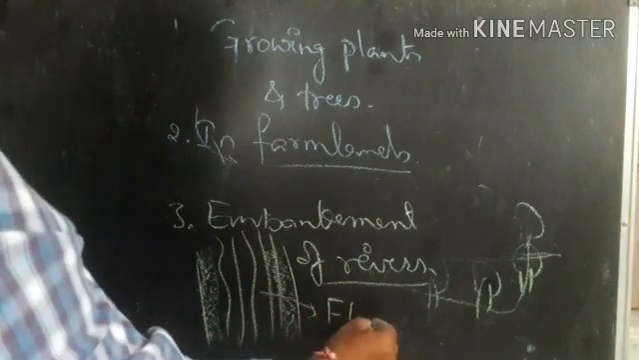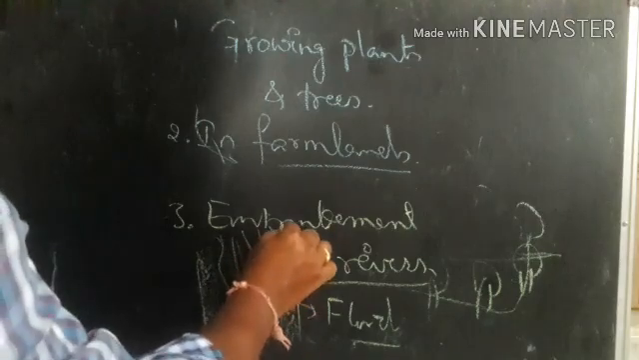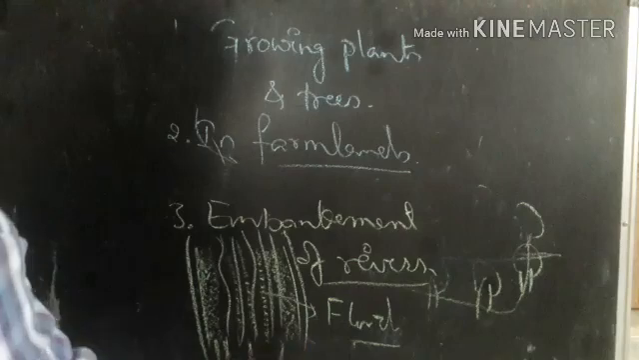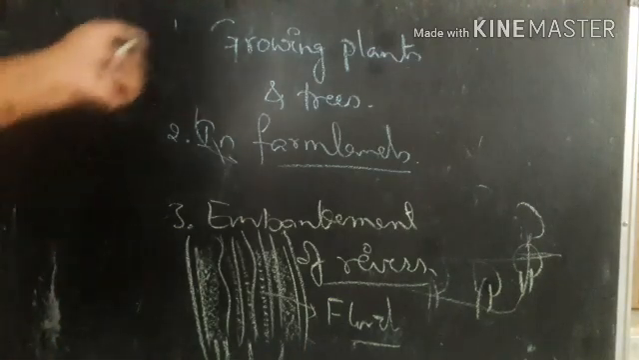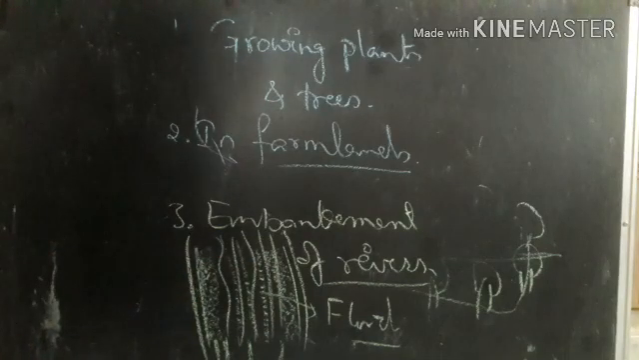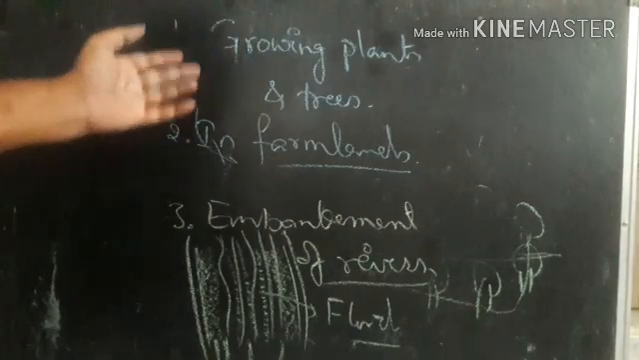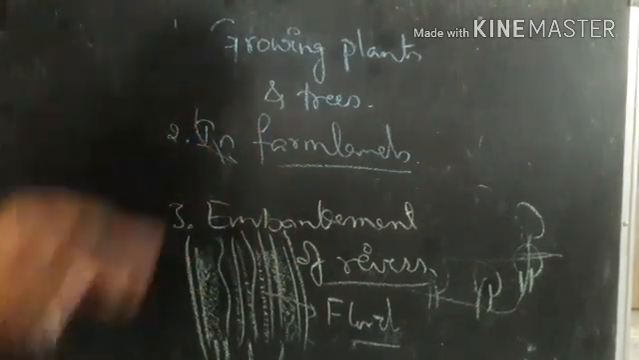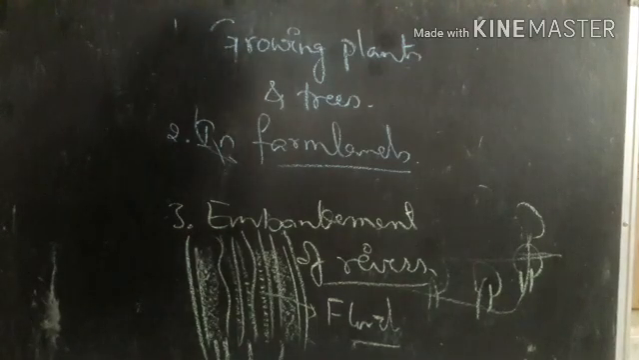It reduces floods. Definitely the water flows in a particular area and there is a strong embankment, so that the direction of the water can be changed easily, and as well as we can reduce the floods. So by doing all these, we can prevent the soil erosion. By growing plants, afforestation, and as well as farmlanding and embankment of the rivers, we can reduce the erosion of the soil. So children, with this we completed our lesson.